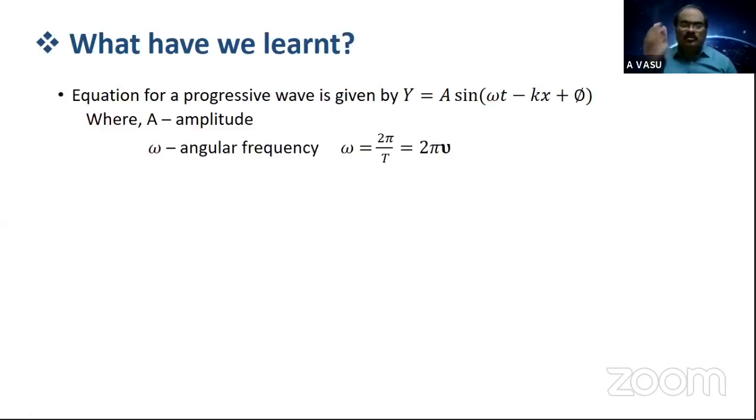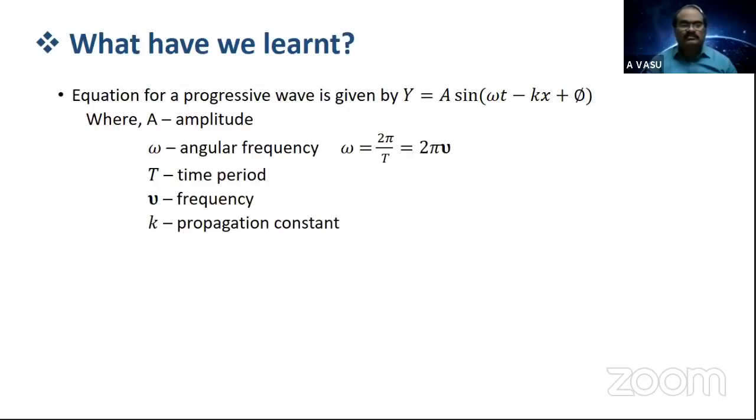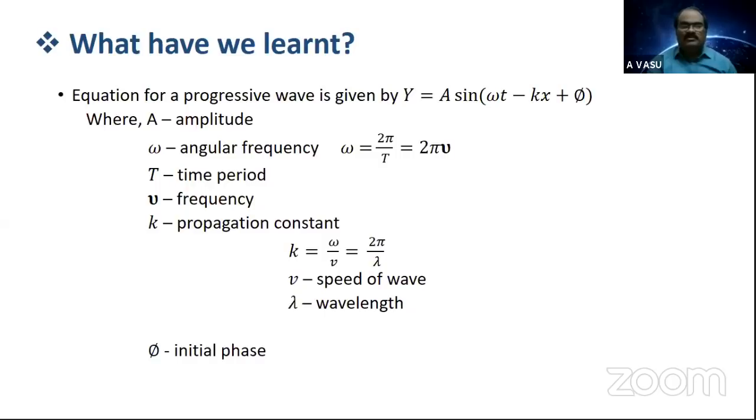2 pi nu, where T is the time period and nu is the frequency, and k is the propagation constant, which can be expressed as either omega by v or 2 pi by lambda, where omega is angular frequency and v is the speed of the wave. Lambda is the wavelength and phi is the initial phase. Remember the equation and what each term indicates in that equation, which is very important for understanding and for solving problems.